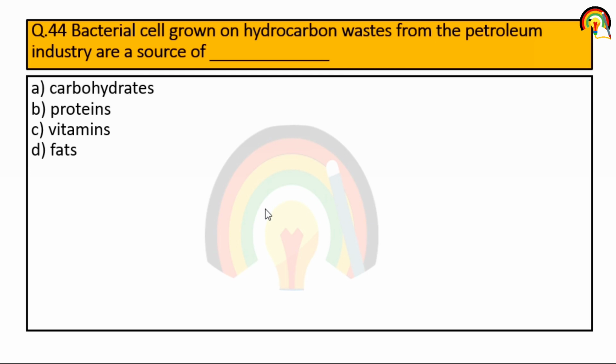Next one, bacterial cells grown on hydrocarbon waste from the petroleum industry are a source of carbohydrate, protein, vitamin or fat. So bacterial cells grown on hydrocarbon waste from the petroleum industry are a source of protein mainly.